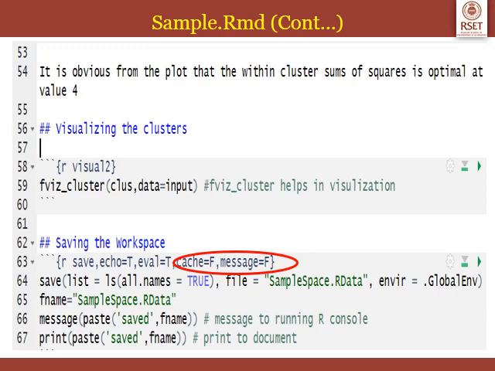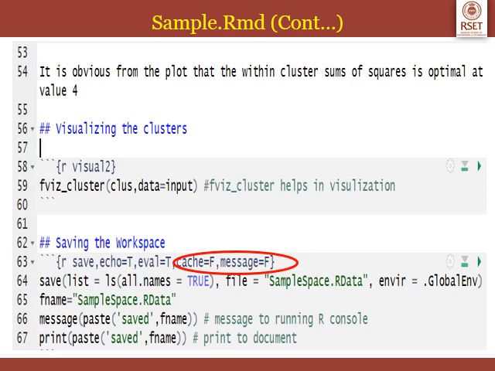Then we used another data frame df, then we used another data frame input. So all these data will be stored in sample space dot r data, so that next time if you load this workspace, these data sets will be automatically loaded to your R console. It will be loaded into RStudio. To do that, we are saving everything into sample space dot r data, and I am storing the file name to a variable fname.